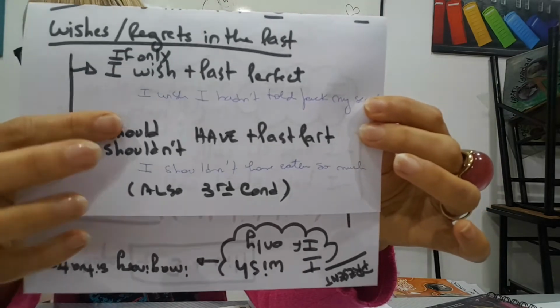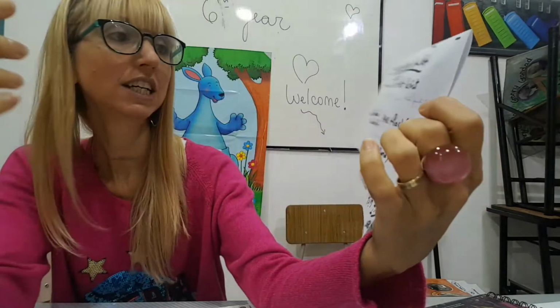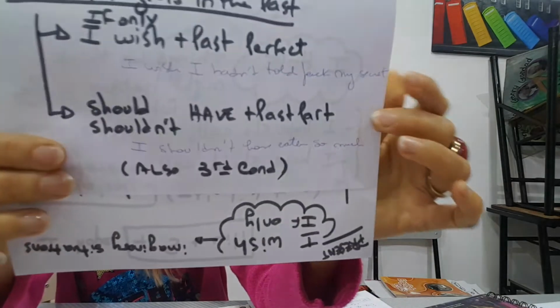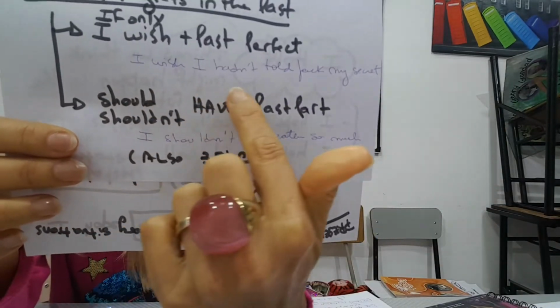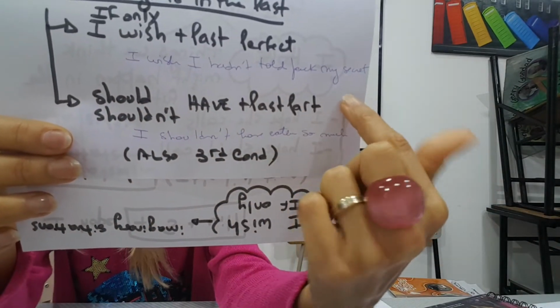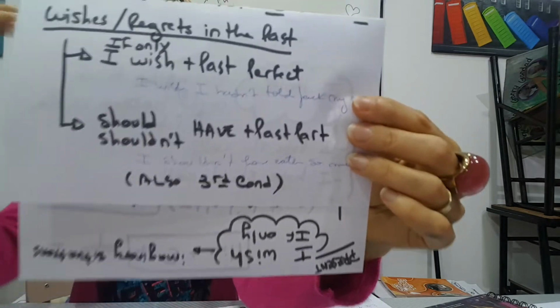I wish I hadn't told Jack my secret. So it's a wish about the past. I told Jack my secret, and now I regret it. Ahora me arrepiento de algo que hice. I wish I hadn't told him. Desearía no haberlo hecho. Yes, it's about the past. Okay.